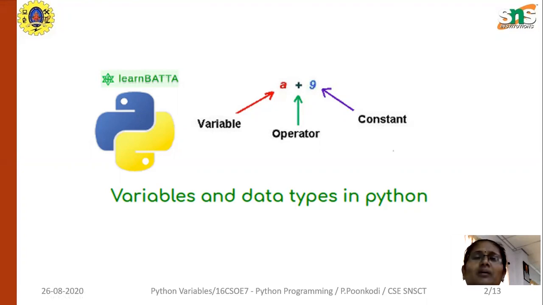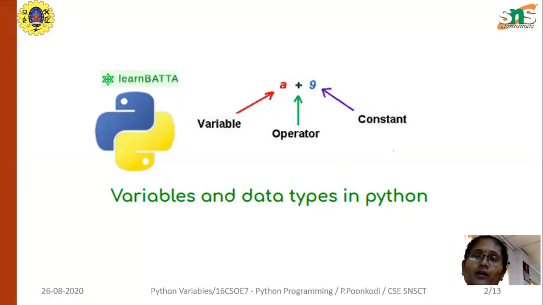Actually, what is a Python variable? A Python variable is used to store data, or values. For example, you can consider a equal to 10, then b equal to 1.1.